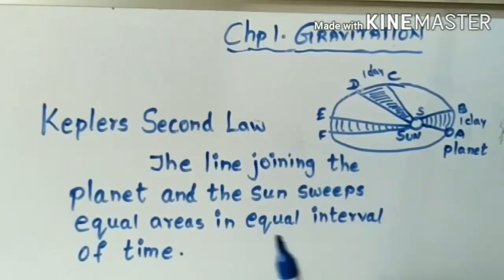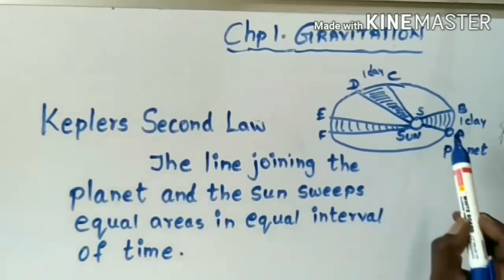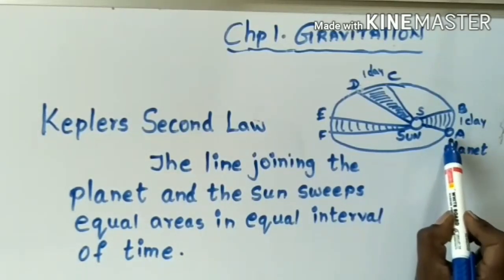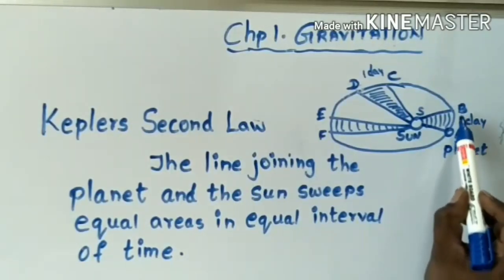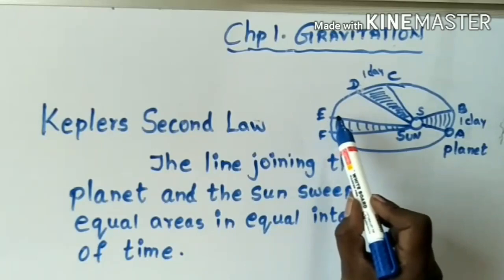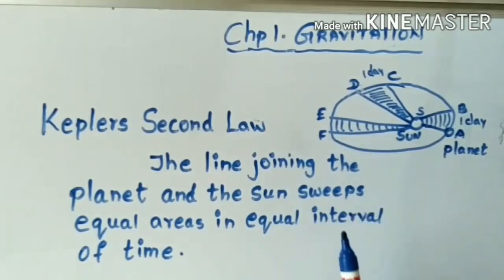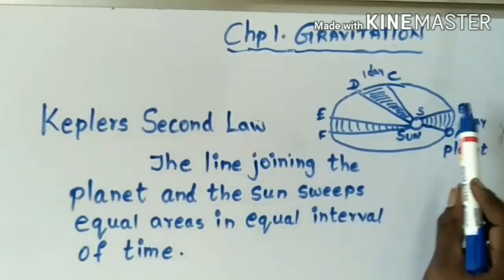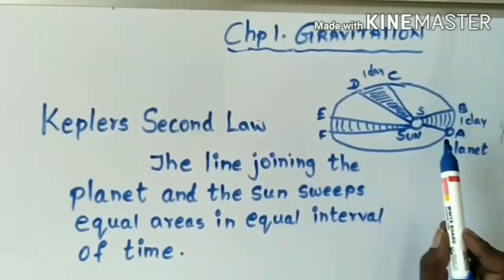Kepler's second law. What does Kepler's second law state? The line joining the planet and the sun sweeps equal area in equal interval of time. Now just you can see the planet A. The planet moved from A to B, B to C, C to D, D to E, and E to F. Now here AB and CD are the distance covered.